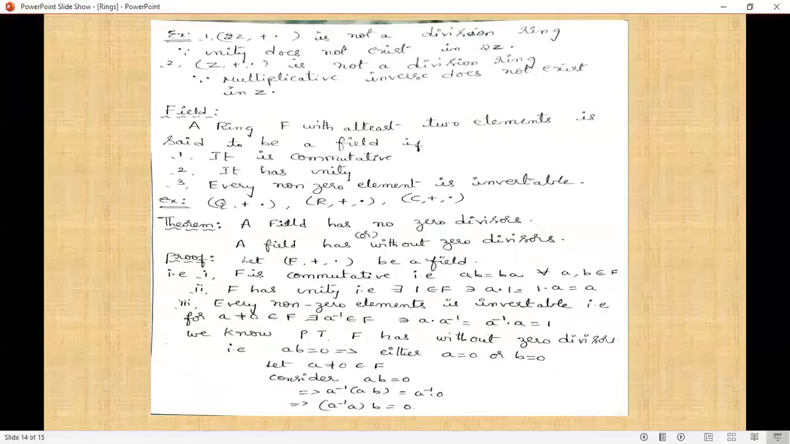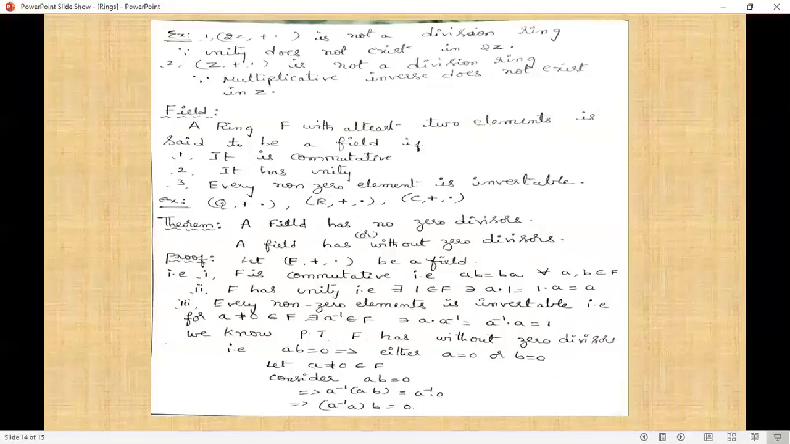What are the things given in the statement? A field has no zero divisors. What is a field? Let (F, +, ·) be a field. That is, F is commutative: ab = ba for all a, b belongs to F. Second, F has unity, that is 1 belongs to F, such that a·1 = 1·a = a. Simply we can say that the identity exists in F.